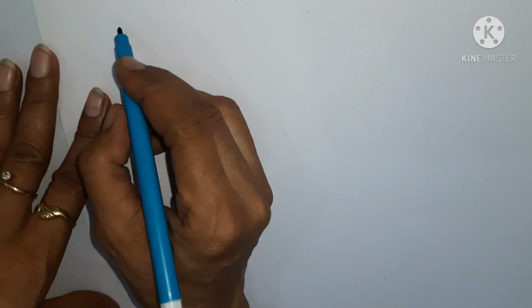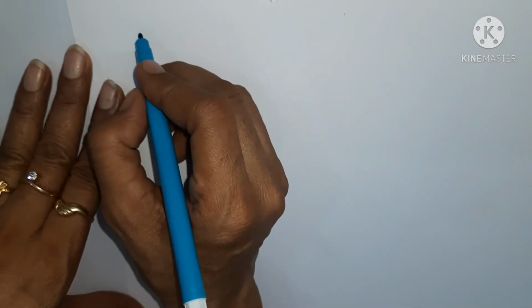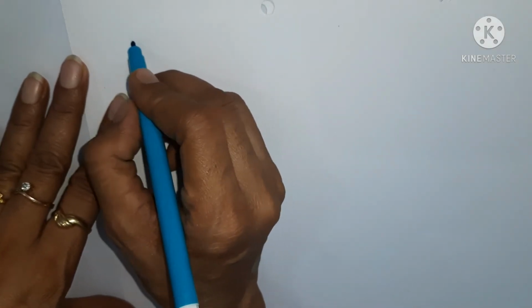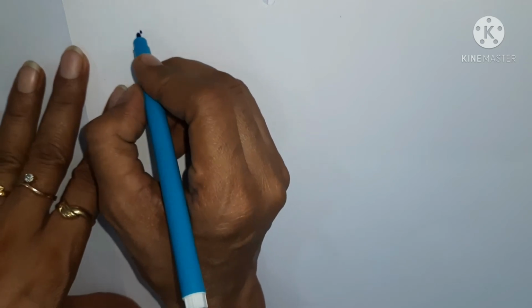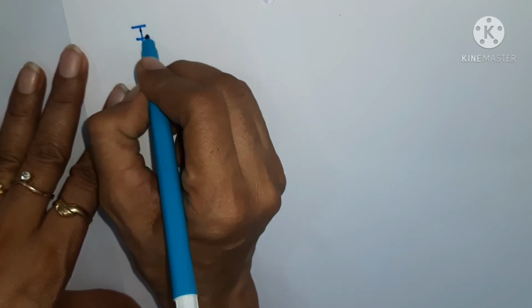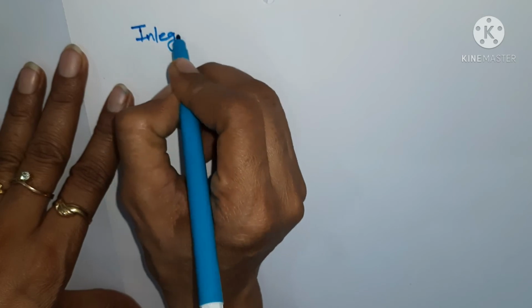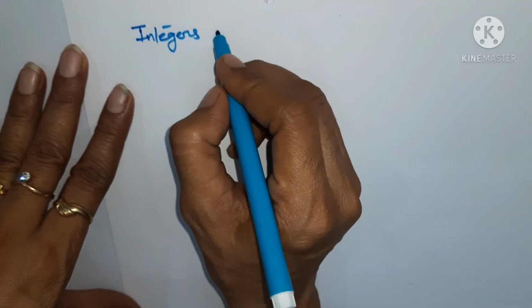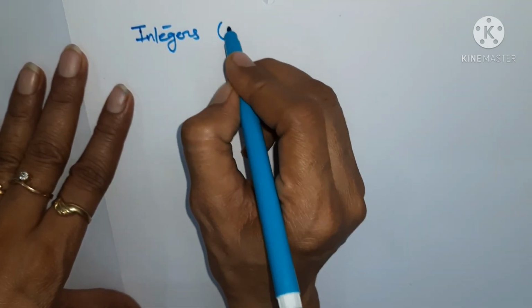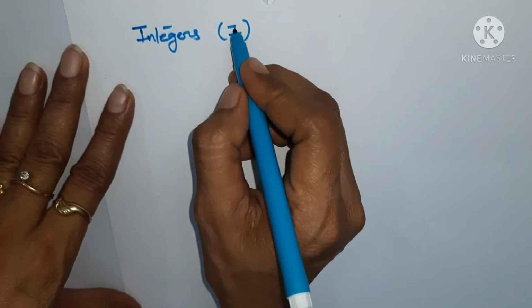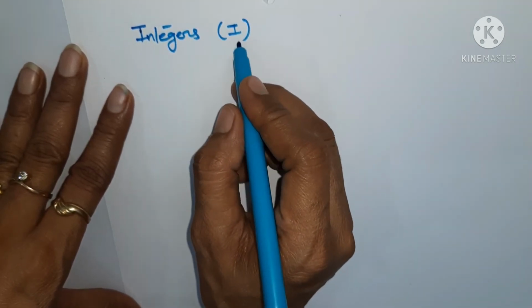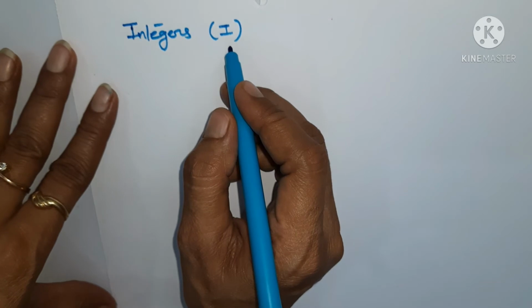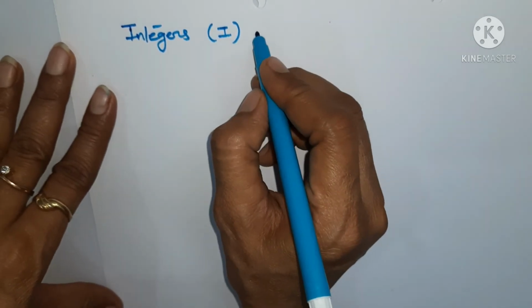So the next one is integers. Now the next group of numbers which we are going to talk about is integers. The family of integers. Integers are denoted by I. Sometimes they are denoted by capital Z also. So what are integers?